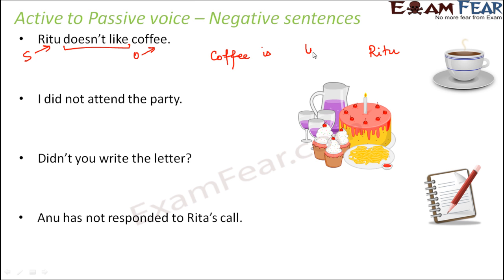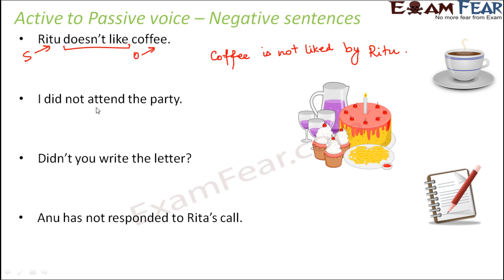It will become is liked. But here we have does not, so you will have is not liked. So doesn't like will become is not liked. And the third step is by before the doer, which is Ritu. So coffee is not liked by Ritu. This would be the passive form.